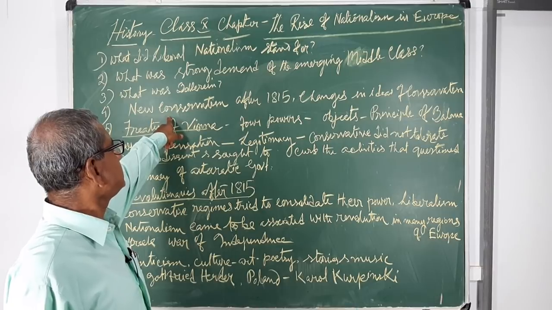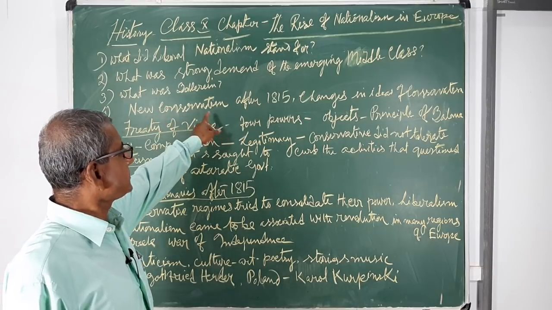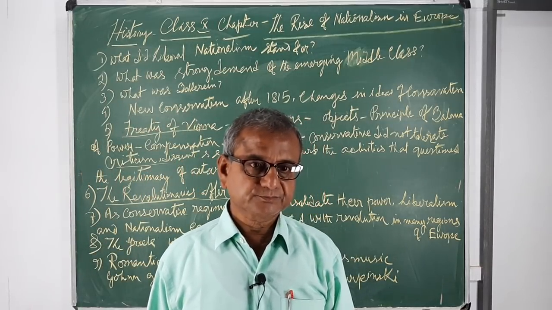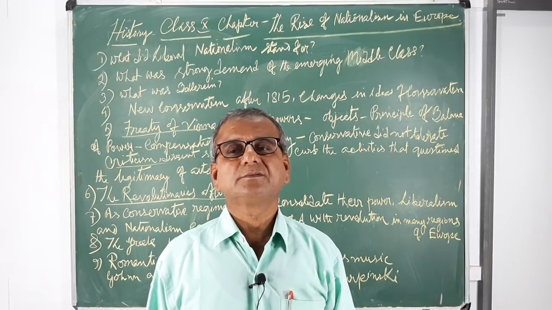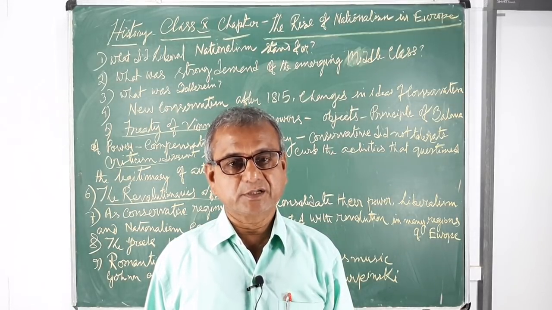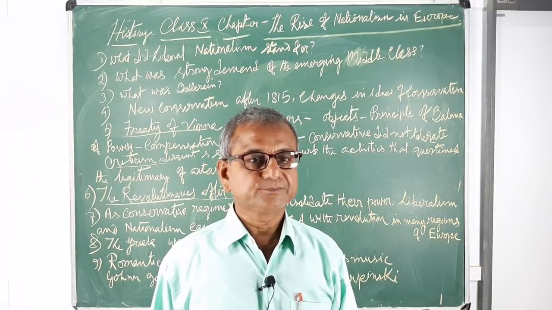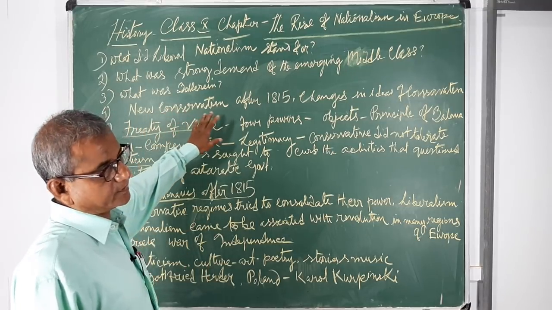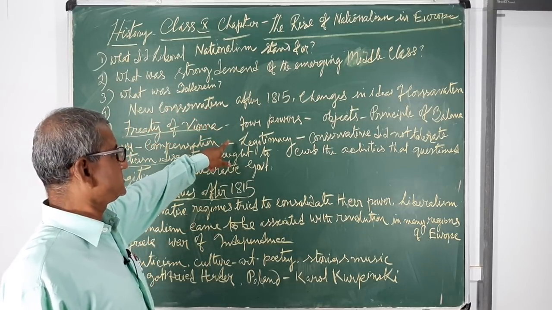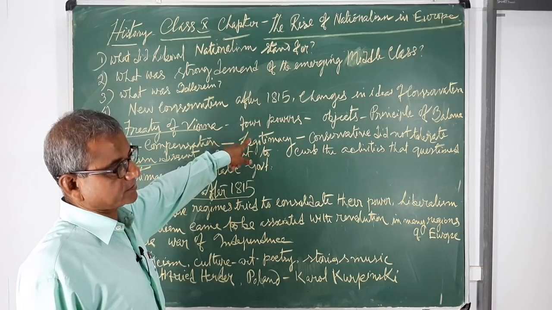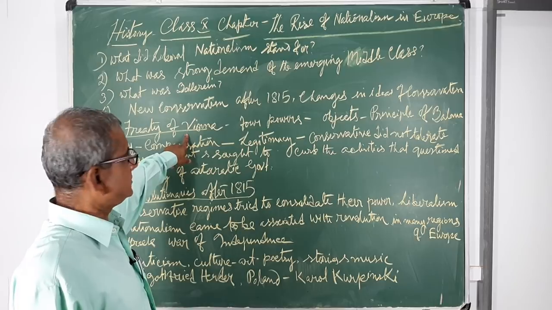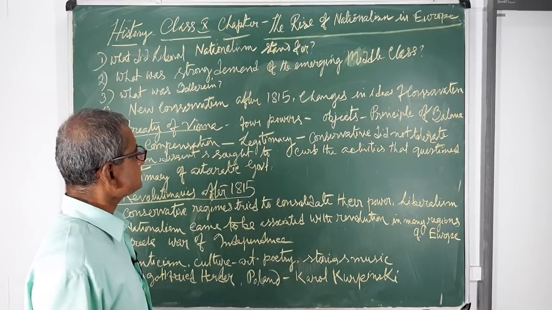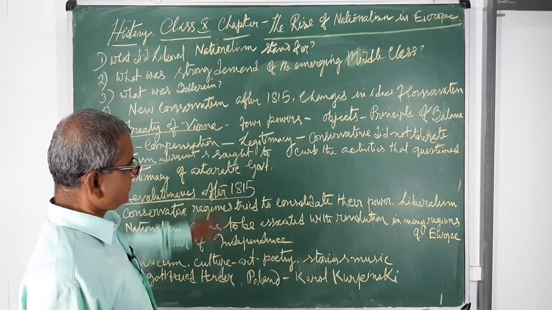Now, afterwards, I may mention a new form of conservatism, because I already discussed that Napoleon was defeated in the Battle of Waterloo in 1815, and after the defeat, all the European powers, that is 4 powers, Britain, Russia, Prussia, Austria, met at Vienna, the capital of Austria, and they signed a treaty, and they are known as conservative powers.